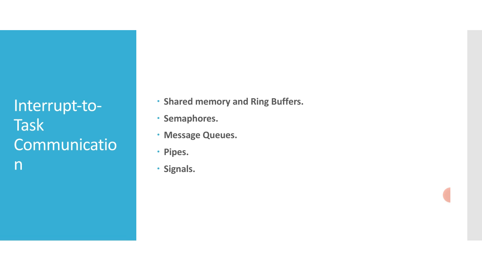Coming to the signals, ISRs can signal tasks causing asynchronous scheduling of their signal handlers. We will see exclusively how to work with signals later in a special video.